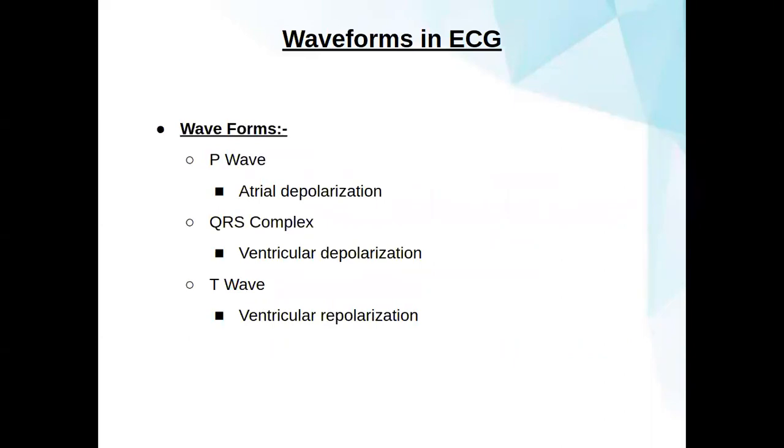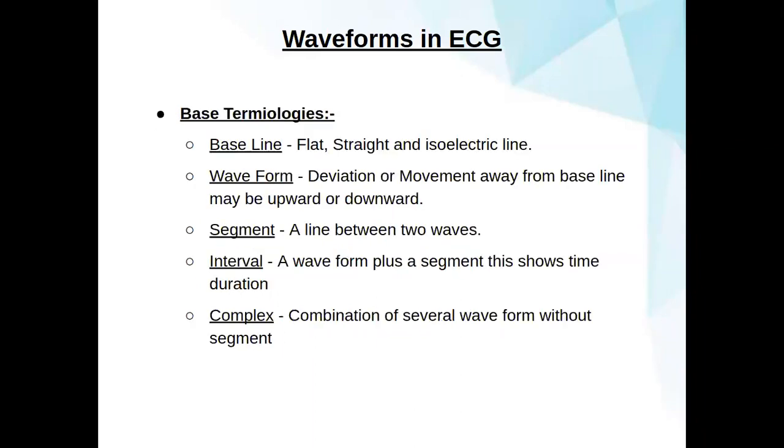So let's talk about waveforms. Basically, there are three waveforms created in our ECG: the P waveform, the QRS complex, and the T waveform. The P wave is also known as atrial depolarization, QRS is also known as ventricular depolarization, and the T wave is also known as ventricular repolarization. So these are some basic terminologies of an ECG report.